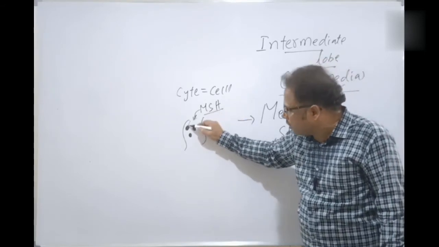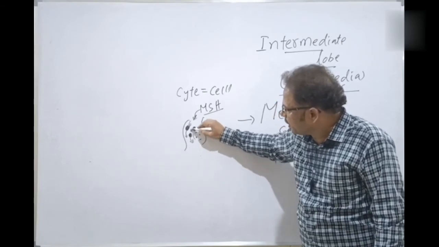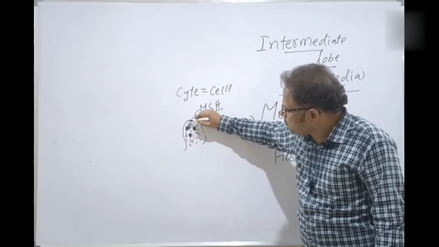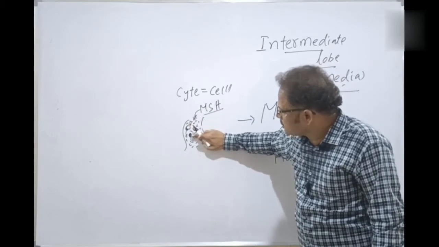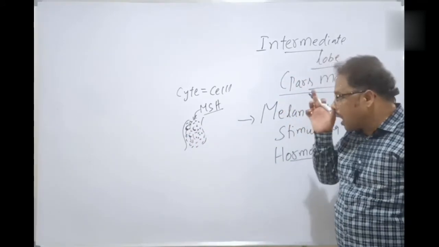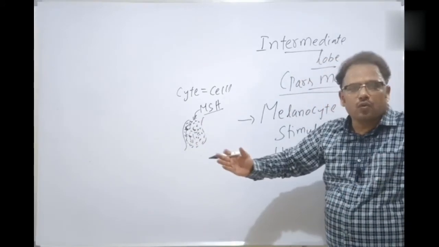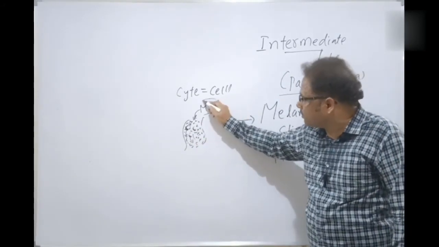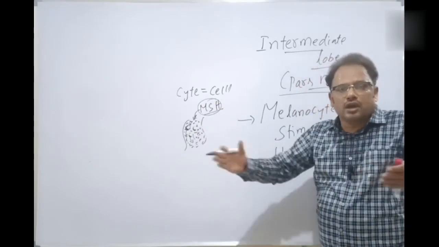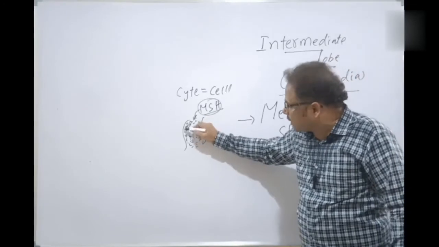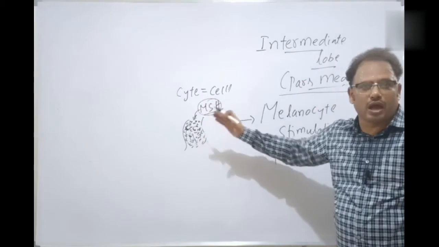As a result, what happens? There is a dispersion, a spreading of the melanin here. Because of the stimulation, the cells become lighter like this, because all the melanin is going to the surroundings. Dispersion means spreading. Why is there a dispersion? Because melanocyte stimulating hormone is stimulating the melanocytes, so there is a spreading of this melanin into the surrounding places. As a result, the skin becomes darker here.